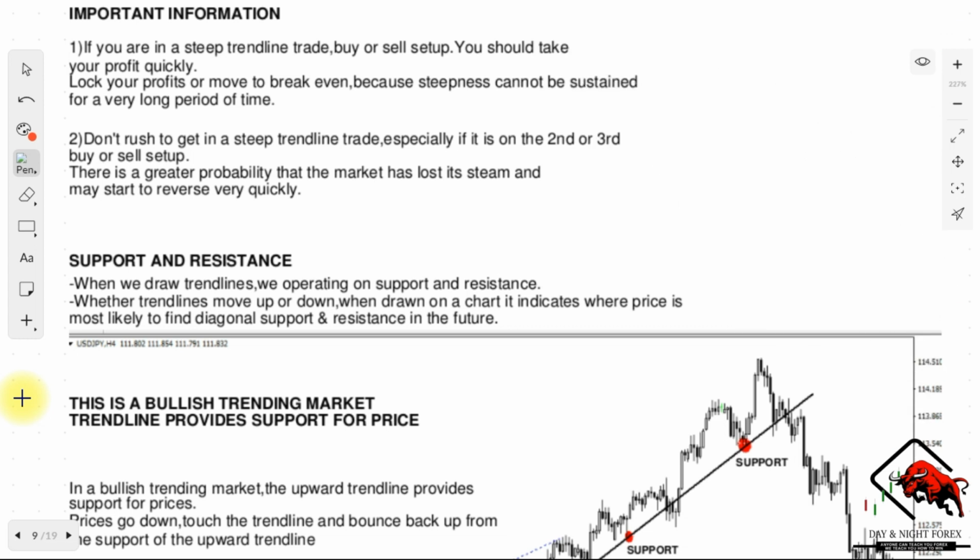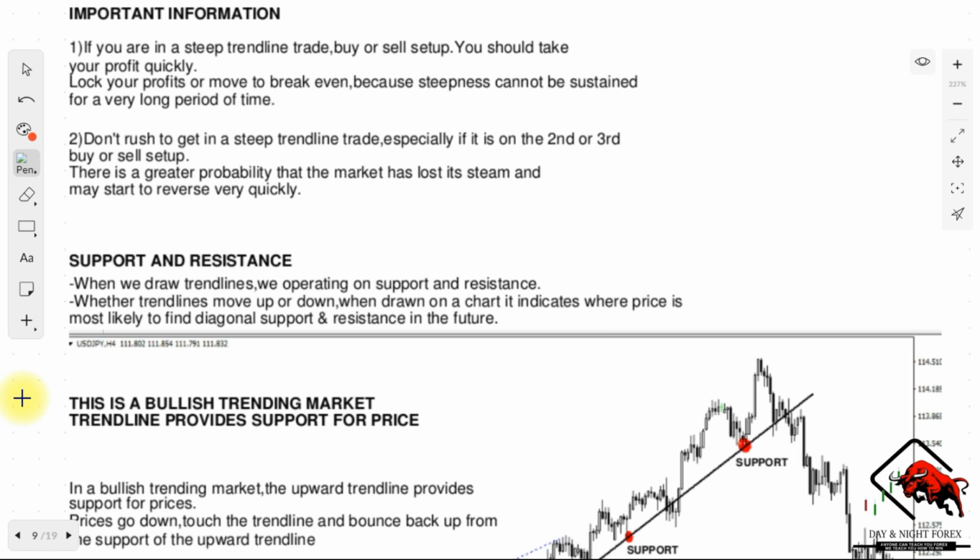Okay, so some important information to take note of. If you're in a steep trend line trade, I encourage you to take your profit quickly. You shouldn't hold your trades for way too long. When you see those potential turnaround points, you take your profit, lock your profits or move to break even, because steepness cannot be sustained for a very long period of time.